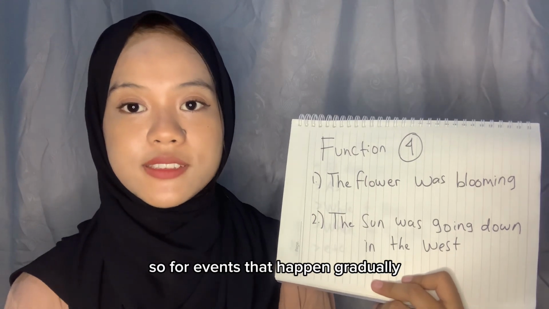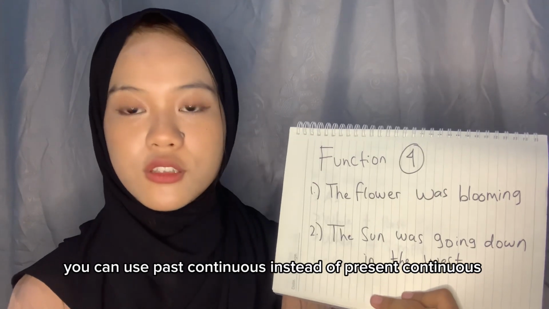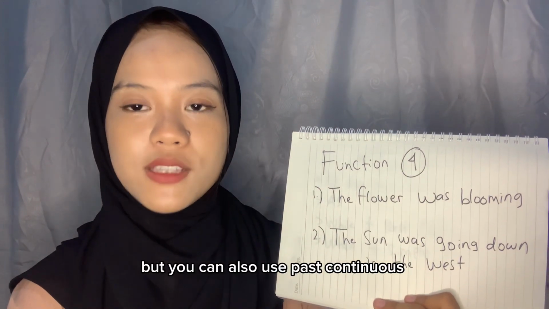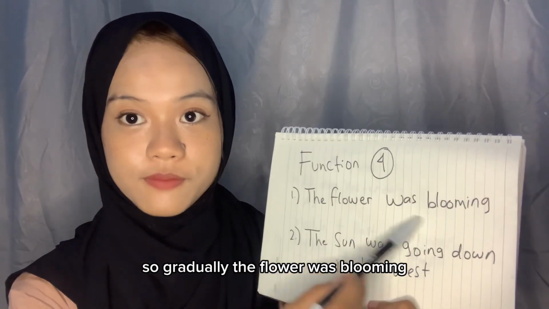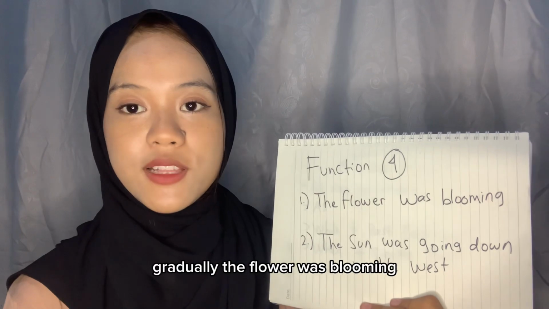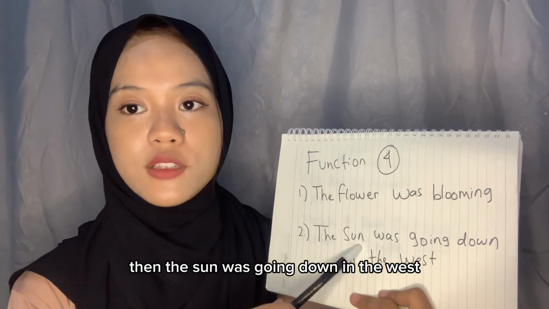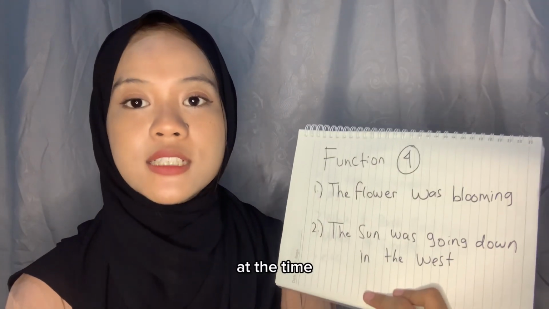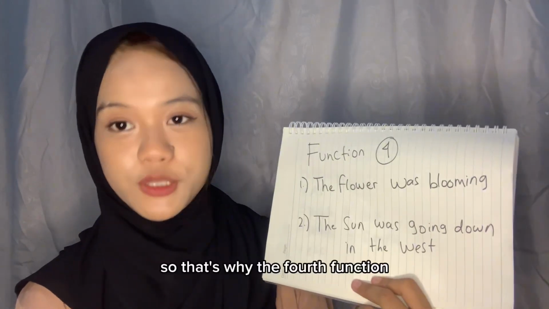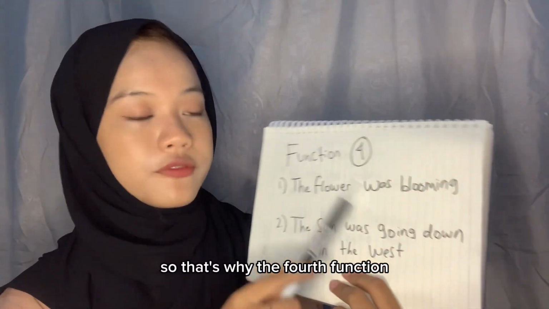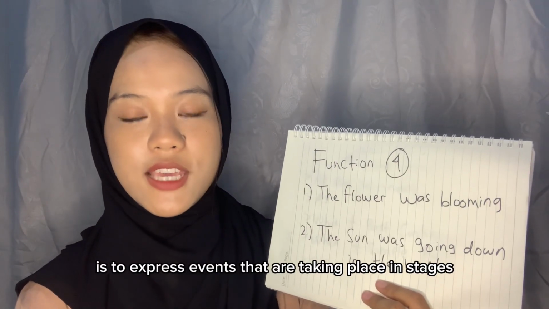For events that happen gradually, you can use past continuous. So at the time, gradually the flower was blooming, then the sun was gradually going down in the west. So that's why the fourth function is to express events that are taking place in stages.